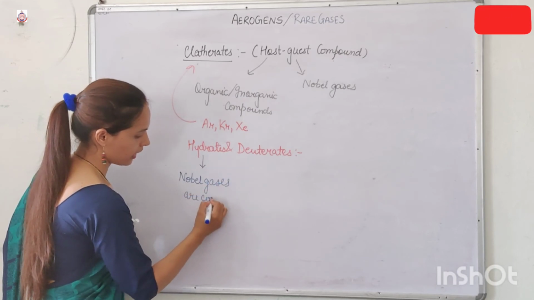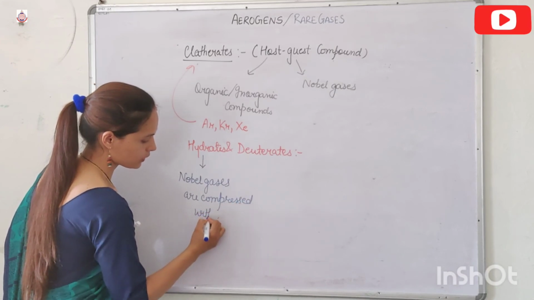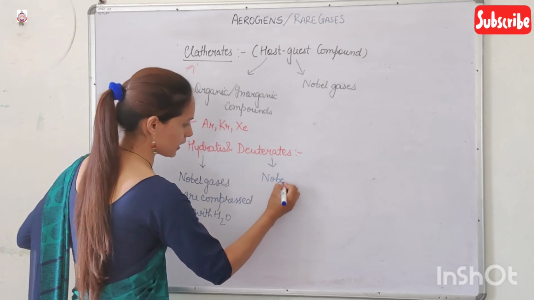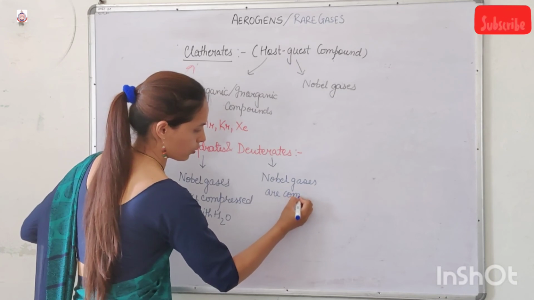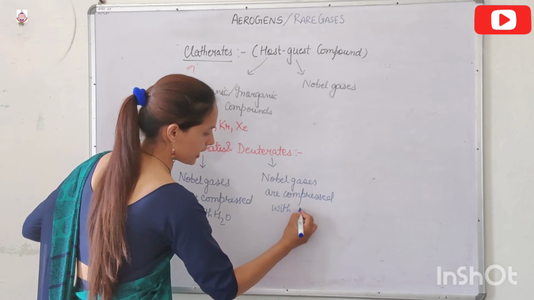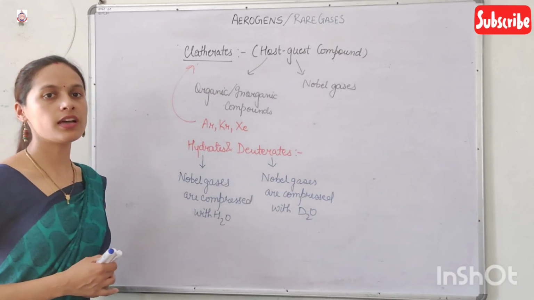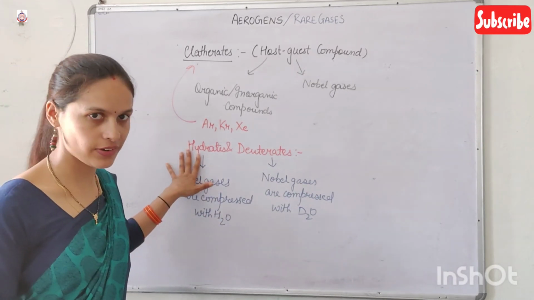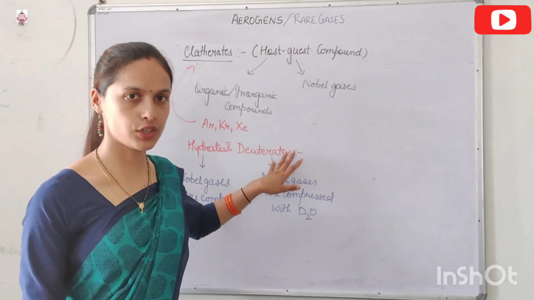When noble gases are compressed with heavy water, that is D2O, we get deuterates. So the compressed product of the noble gases and water is hydrates, and the compressed product of D2O and the noble gases is deuterates.